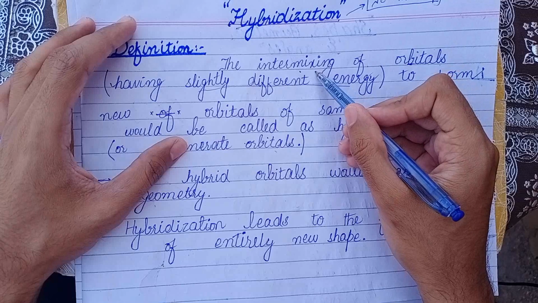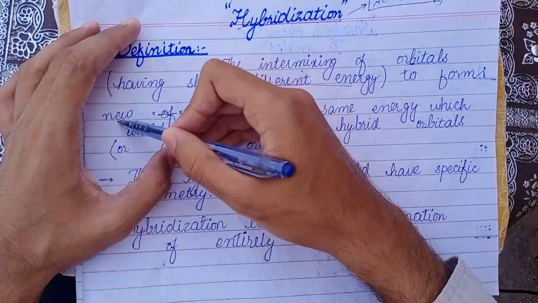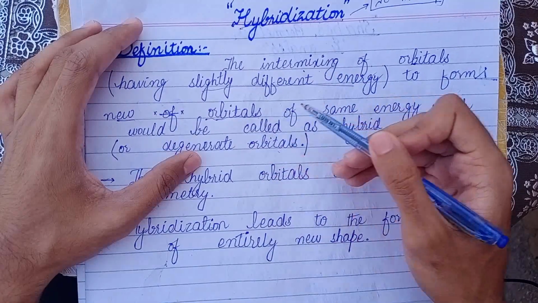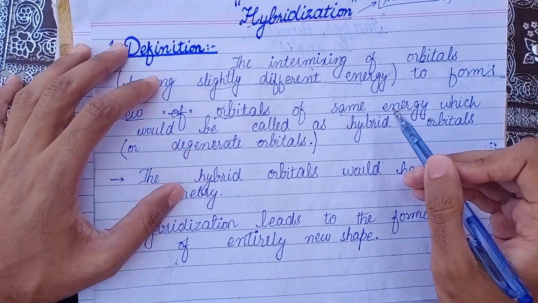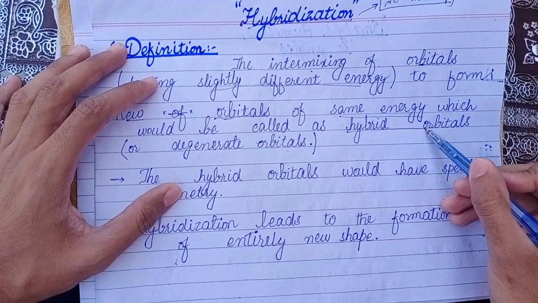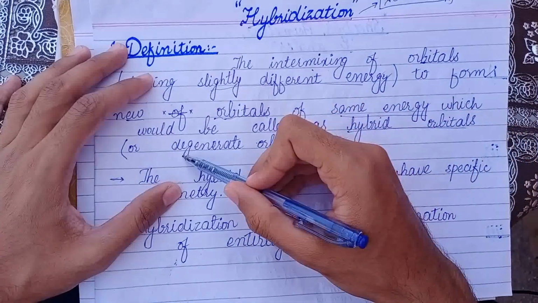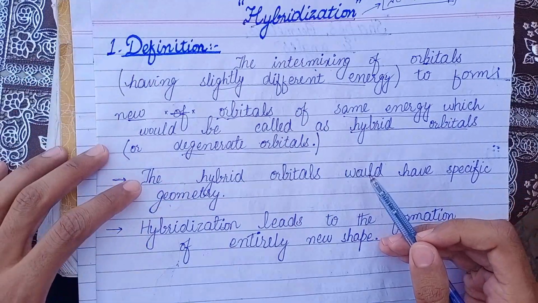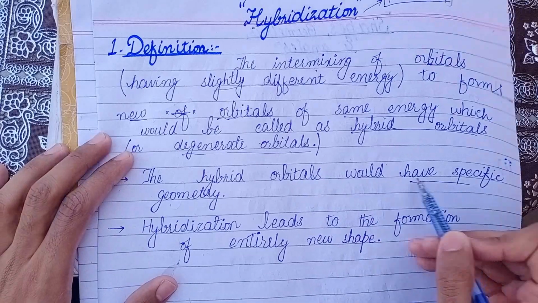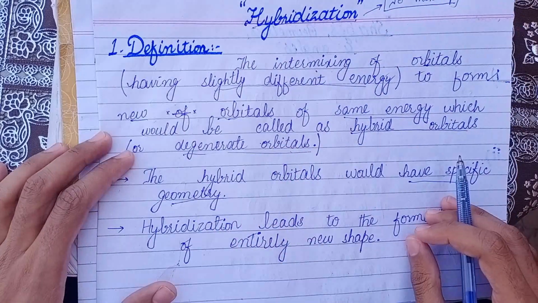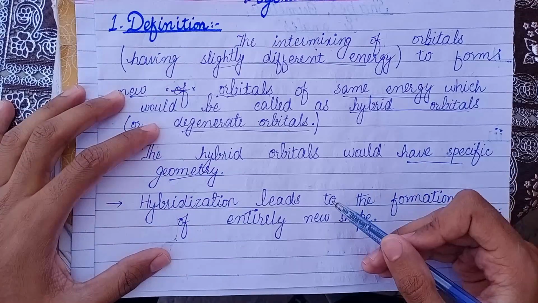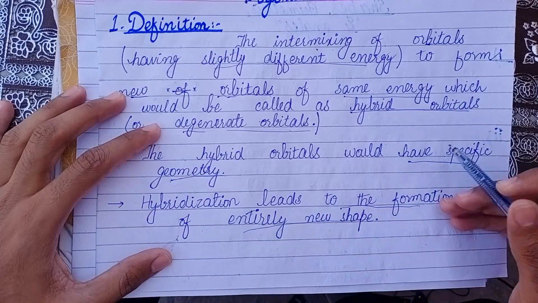When these orbitals intermix with each other, they form new orbitals according to the hybridization concept, and these orbitals have the same energy and are called hybrid orbitals, or more precisely in chemistry, degenerate orbitals. These degenerate orbitals have specific geometry, the same shape and similar bond angle, and hybridization leads to the formation of entirely new shapes.